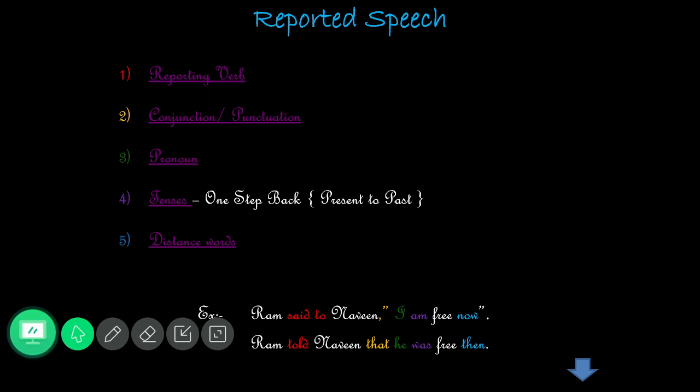Whenever a question is given, you should underline it. What is the reporting verb, where we have to add the conjunction, what sort of pronoun we have to apply, and what tense it is in. If it is present, then you have to think twice about which tense to apply there, and also the distance words. Then only apply the answer when you are a beginner. Do you understand? If you write the answer directly by seeing the question, it will lead to mistakes. So first prepare the answer in your mind itself, then apply.